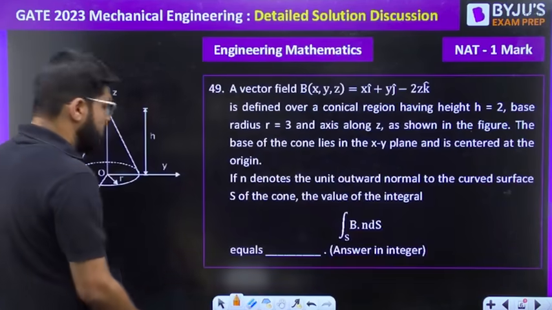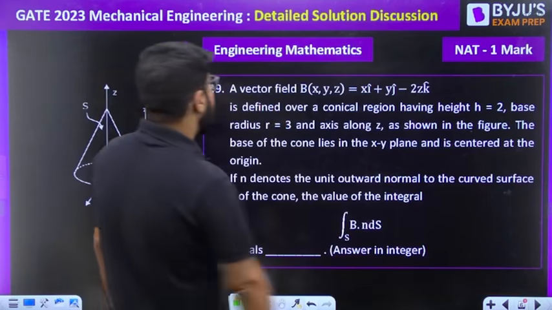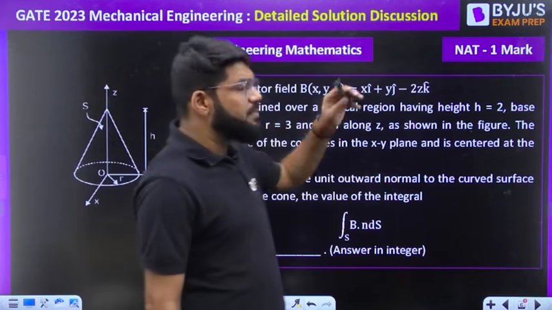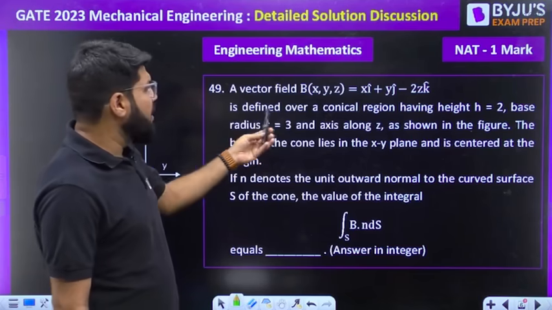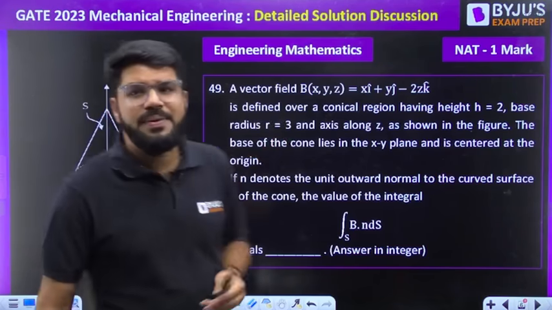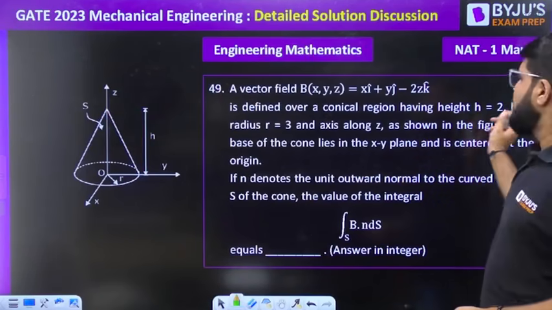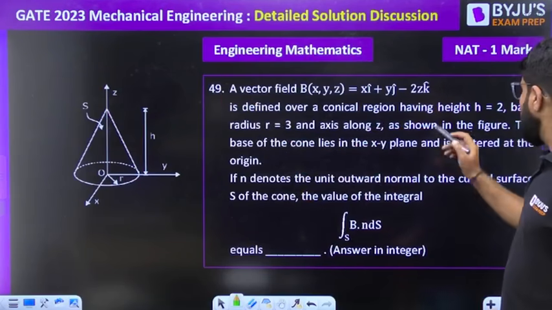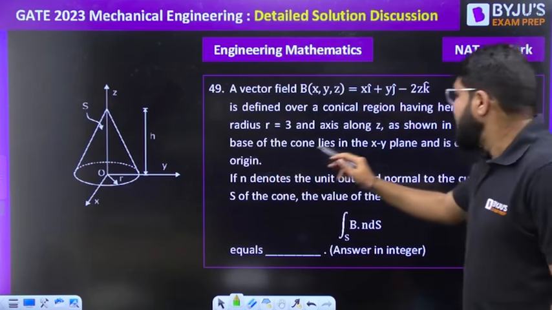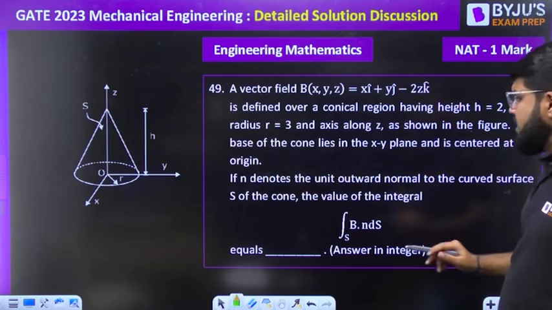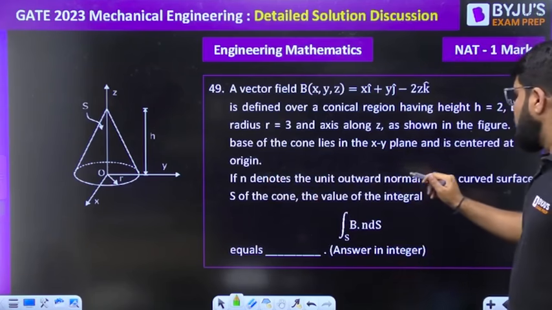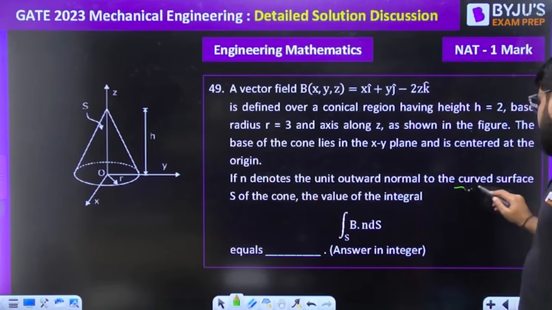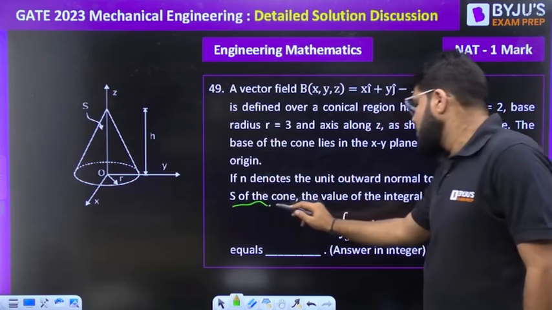Next question. A vector field B equals x i plus y j minus 2z k is defined over a conical region as shown in this picture. That conical region has a height of 2, base radius 3 and axis along the z. The base of the cone lies in the xy plane and is centered at the origin. If n denotes the unit outward normal vector to the curved surface of the cone, then find the value of the integral.